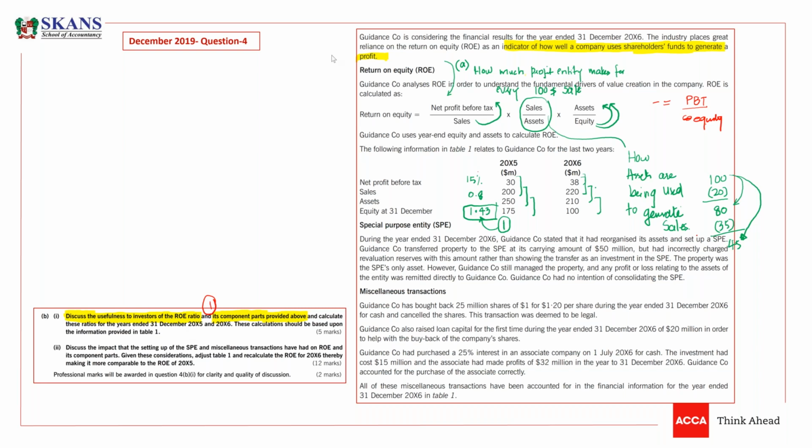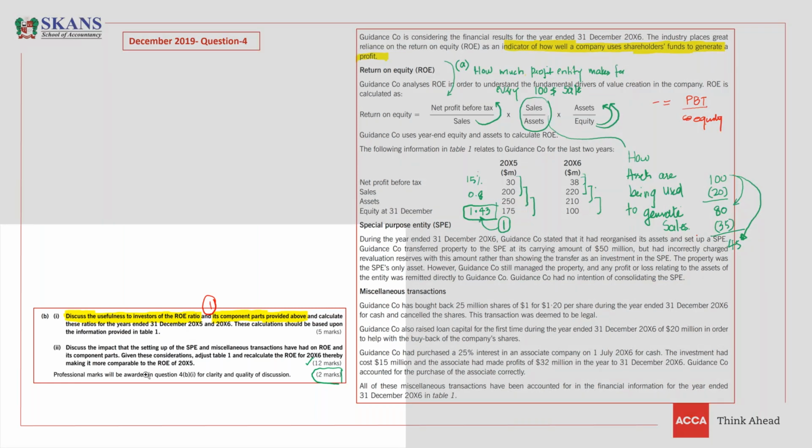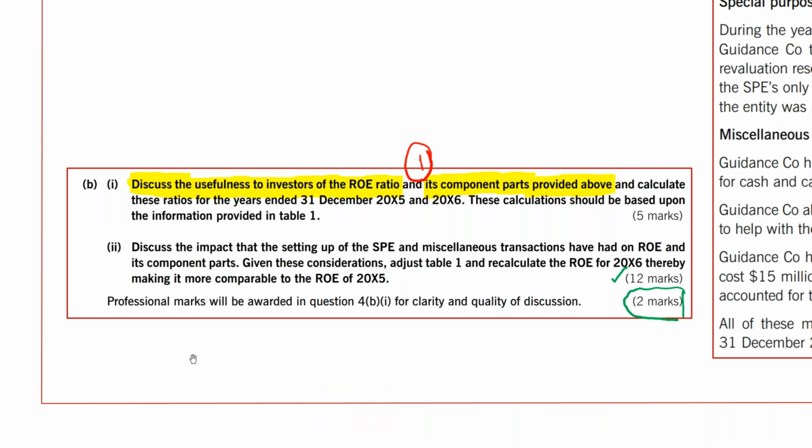Very easy 5 marks, but now there are 12 marks available and 2 professional marks are available. So now you need to solve 12 marks part in the last 15 minutes. So listen carefully, guys, what is happening now. We need to solve the questions very carefully. So I'm going to read this information for you guys. I have to zoom in because this is important. So listen carefully now. Second requirement, guys. What is second requirement? Please listen carefully.